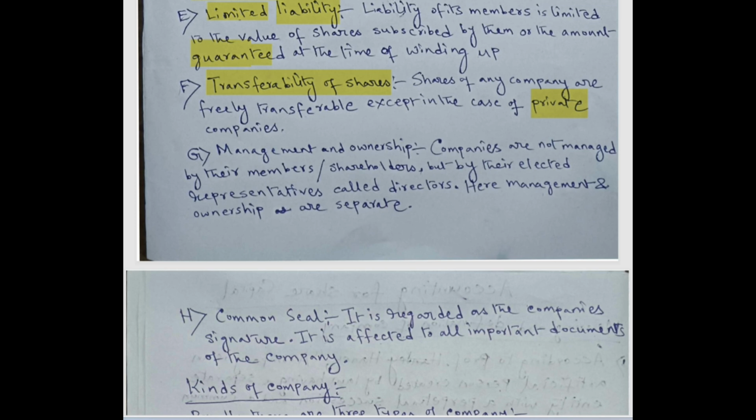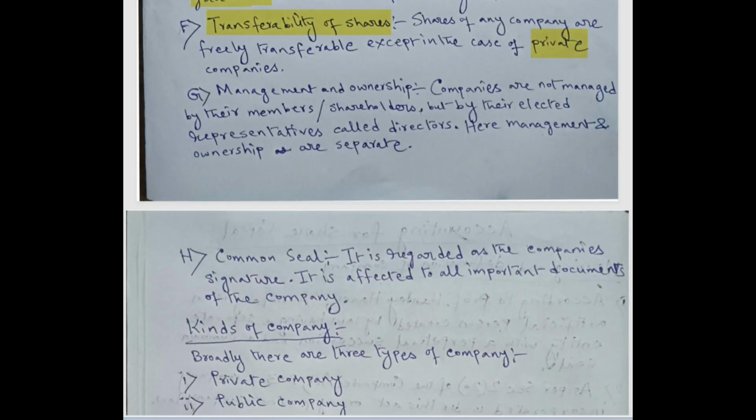Management and ownership. Companies are not managed by their members or shareholders, but by their elected representatives called directors. Here, management and ownership are separate. As we see in case of a sole proprietorship or partnership firm, the firms are managed by their owners or partners. They are responsible for any business conduct or any agreement on behalf of the firm. But in case of companies, since there are numerous owners or shareholders, it is not possible for all of them to manage the company.